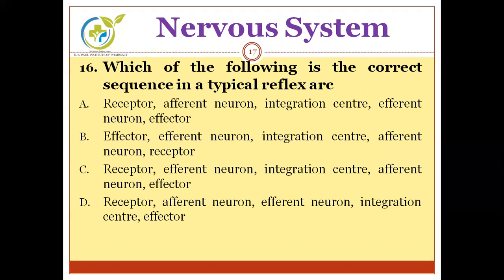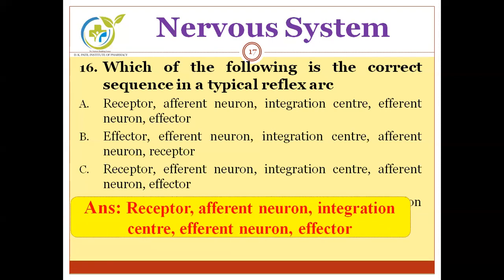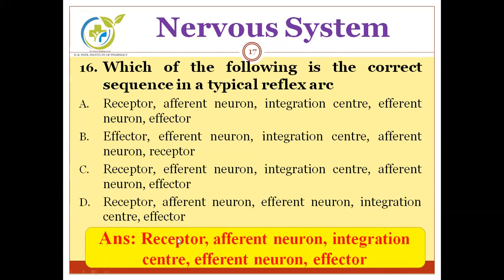We have to find out the typical reflex arc sequence. The correct answer is receptor, which ultimately leads to afferent neuron, which causes integration center, which leads to efferent neuron, and ultimately it goes to the effector.